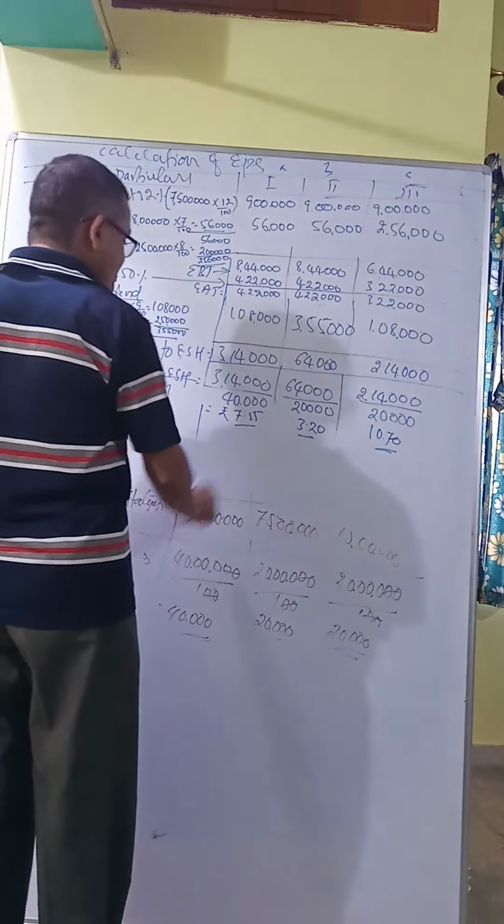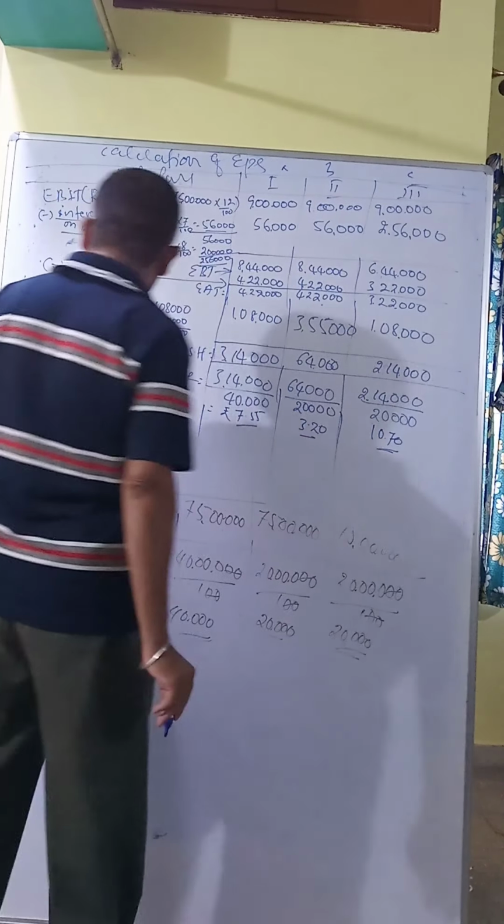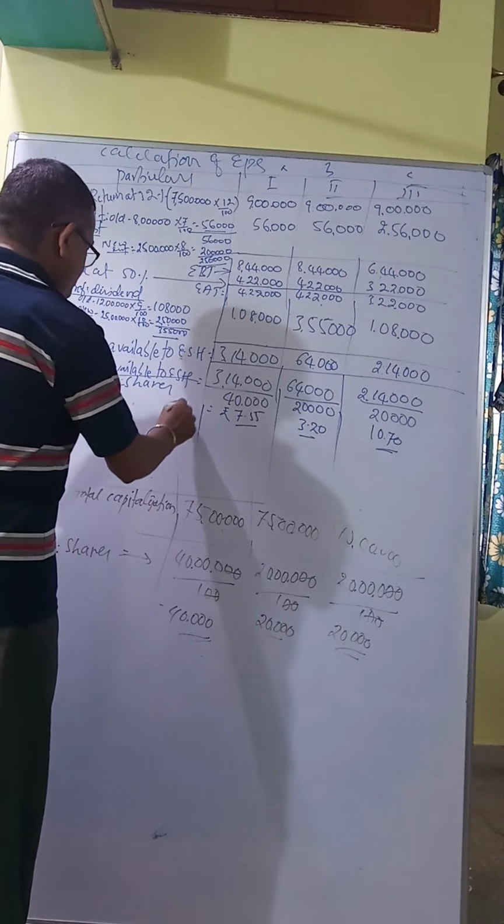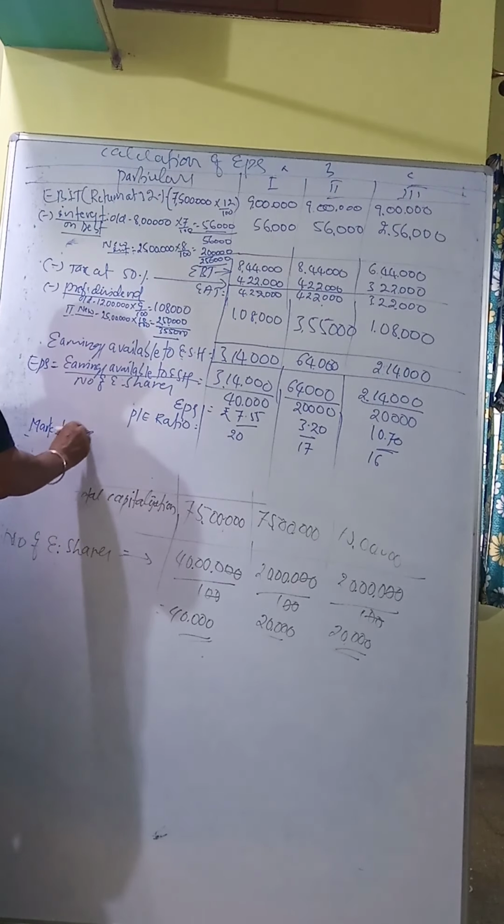How to calculate market price per share? We know EPS, earning per share. This is EPS. Then they have given here the price earning ratio. In the question they have given the price earning ratio, see in the question: 20, 17, 16.